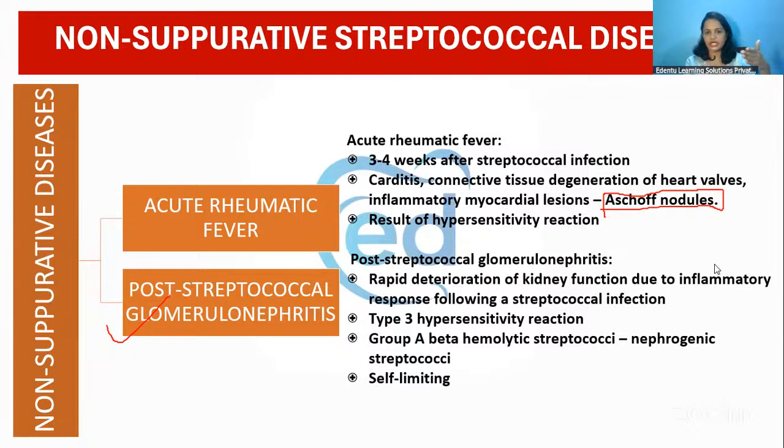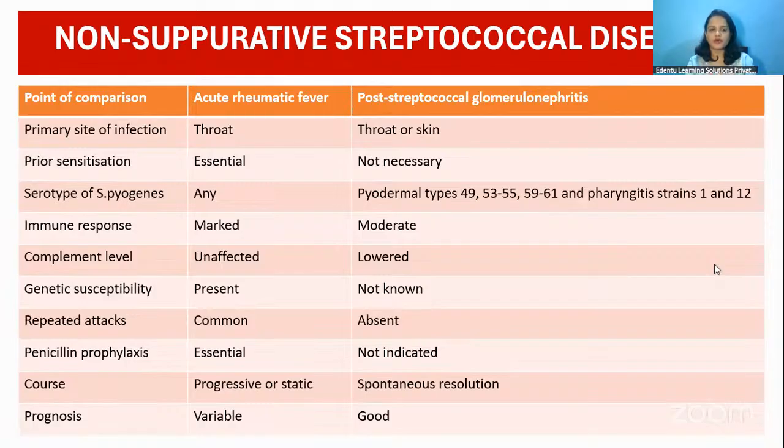So first, it can affect the heart, resulting in acute rheumatic fever. If it affects the kidney, it results in post-streptococcal glomerulonephritis. These are the two non-suppurative streptococcal diseases. Both are covered in detail as mentioned here.